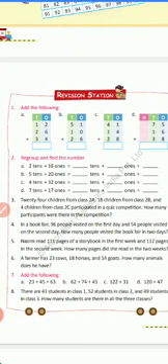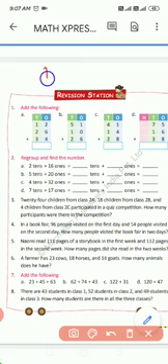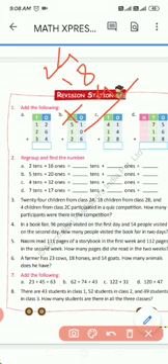In class 2A, 24 children participated, class 2B 18, in class C only 4. 24 in class 2A, 18 in class 2B, in class C 4 children participated in the quiz competition.